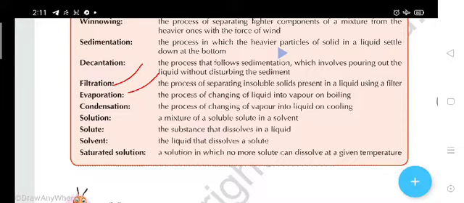A mixture of a soluble solute in a solvent. And the solute is what? The substance that dissolves in a liquid. Solvent: the liquid that dissolves a solute. And the last one, saturated solution: a solution in which no more solute can dissolve at a given temperature.